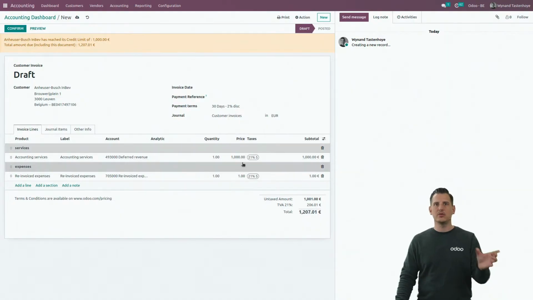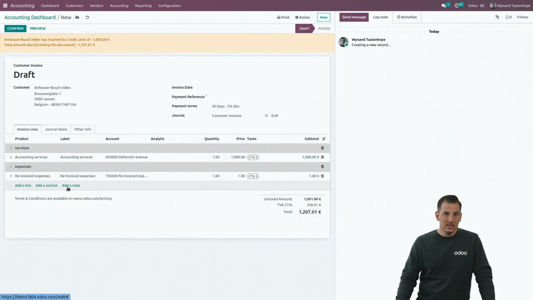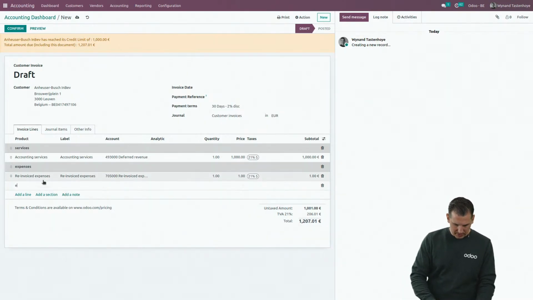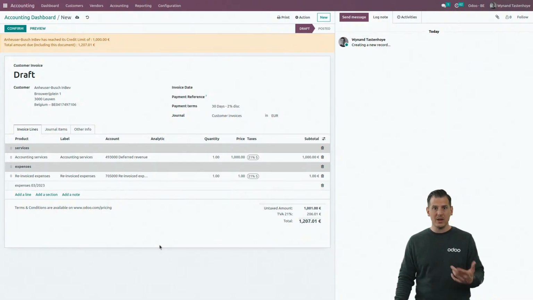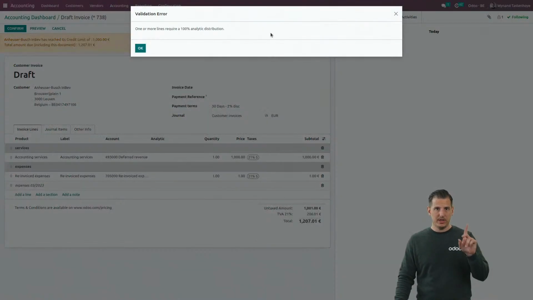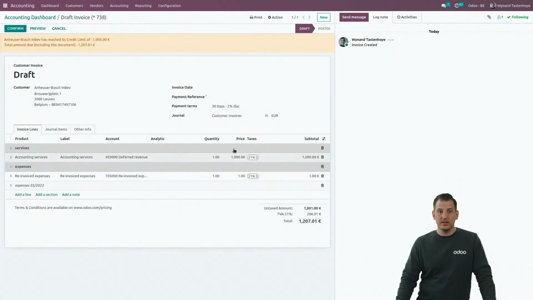So we're going to see later in the invoice, it's going to create some subtotals in order to make the invoice more readable. And if they want, they can also add a note for expenses for March 2023. And when I'm done, I can just confirm the invoice. No, I cannot confirm the invoice because if I need to distribute some of them analytically, we will have this warning. So let's have a look at the analytic first.